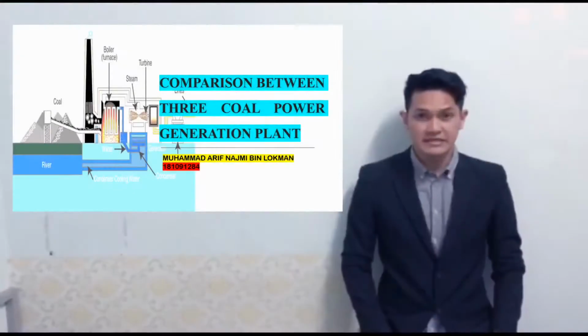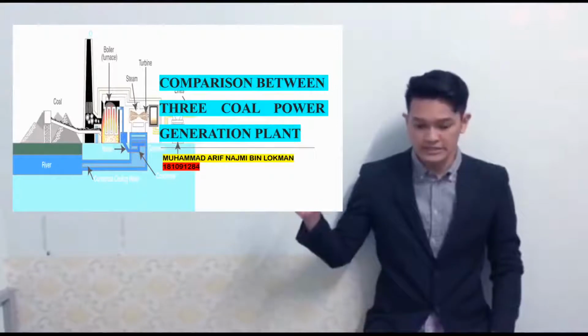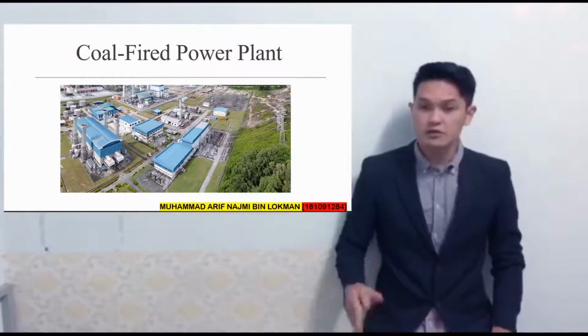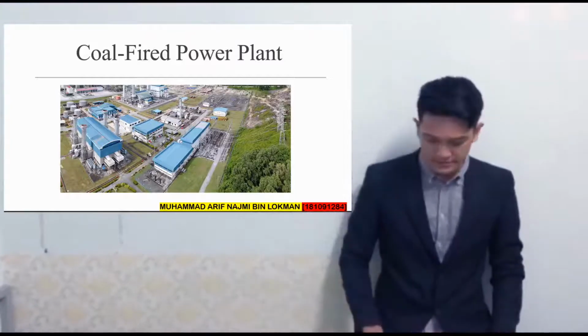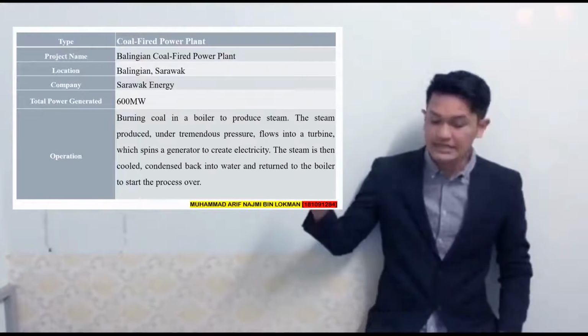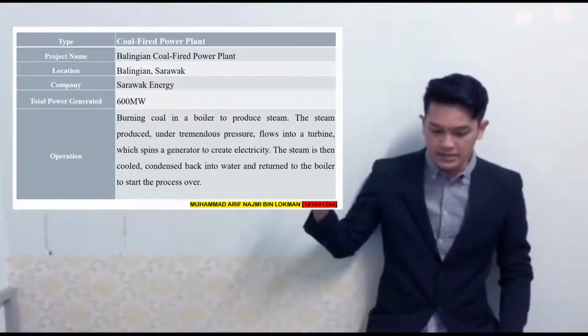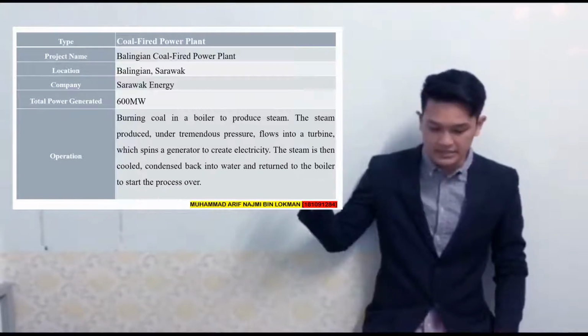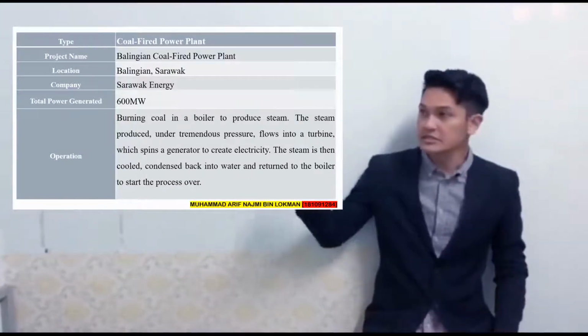Today I've been presenting a comparison between 3 coal power generation plants. So the first one, coal-fired power plants. The project name is Balingan Coal-Fired Power Plant, location Balingan, Sarawak, by the company Sarawak Energy. Total power generated is 600 megawatts.